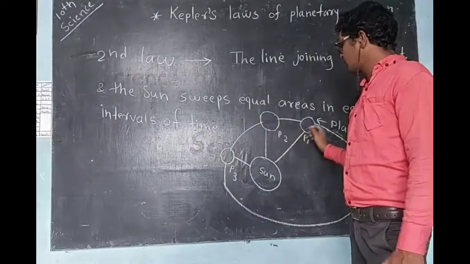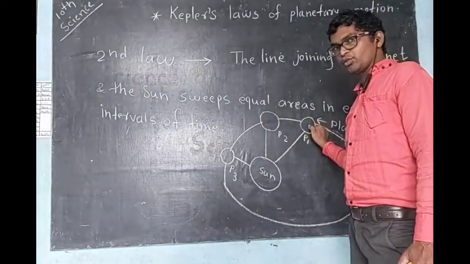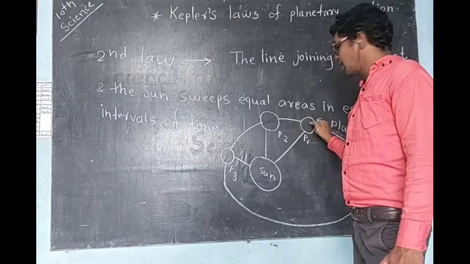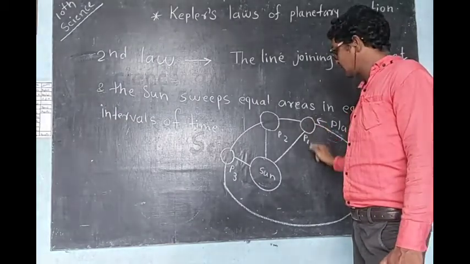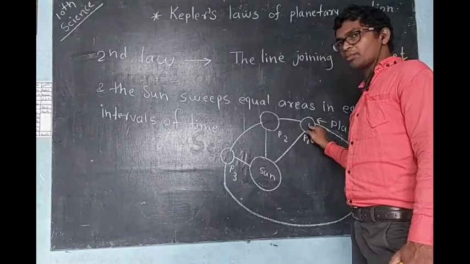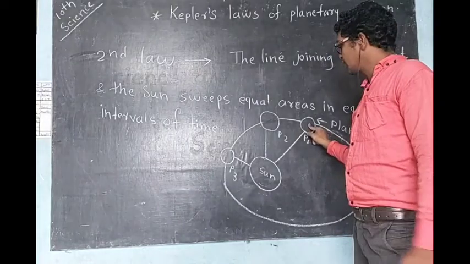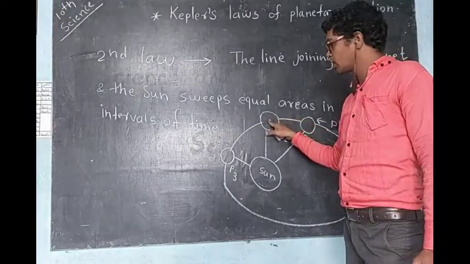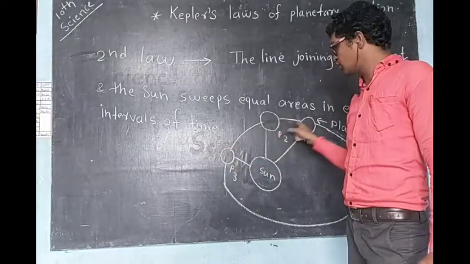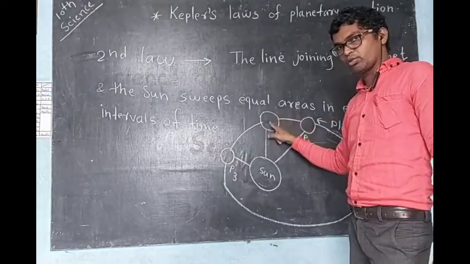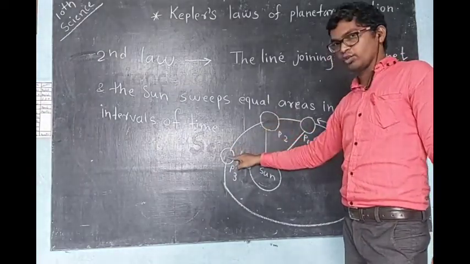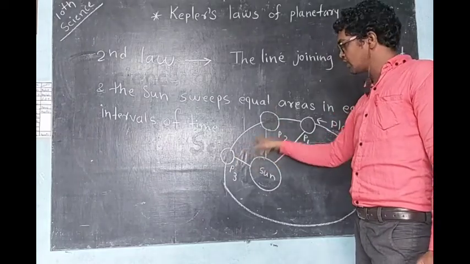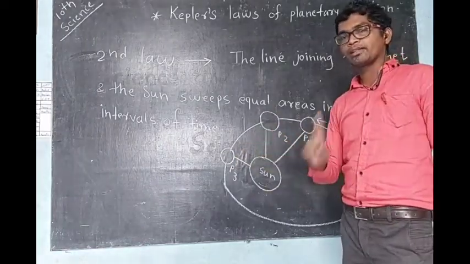This is the position of the planet at the moment, the first position. After some time it will move to this position, and afterward this position. So this is the first position, the second position, and the third position. Don't get confused, these are only positions of a single planet.